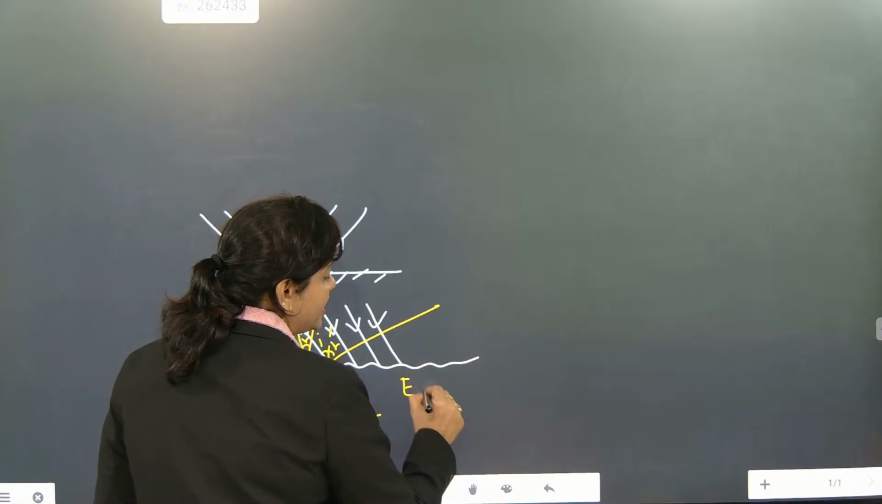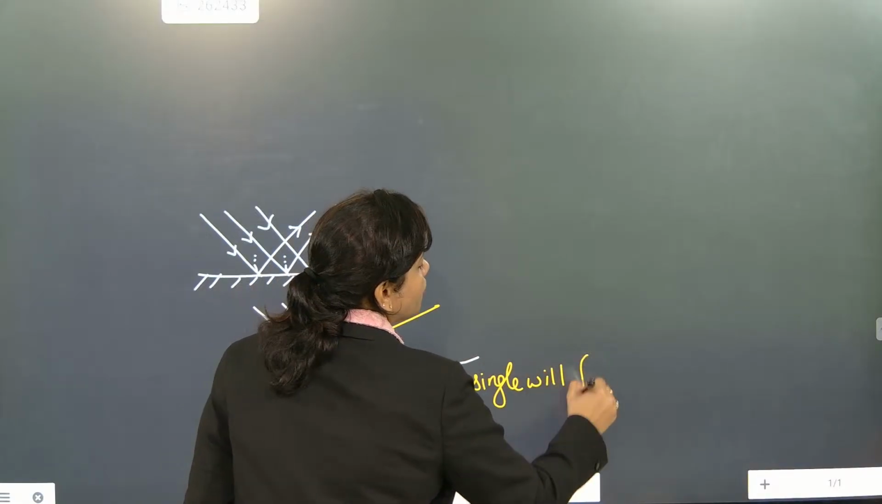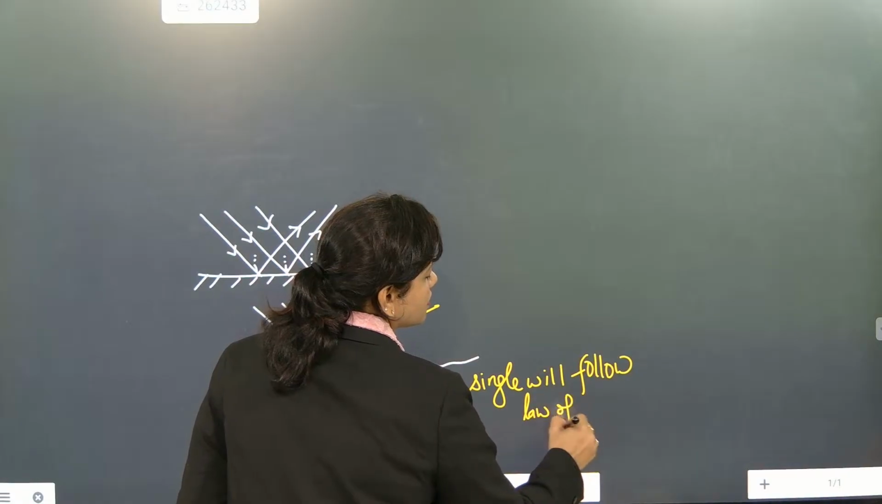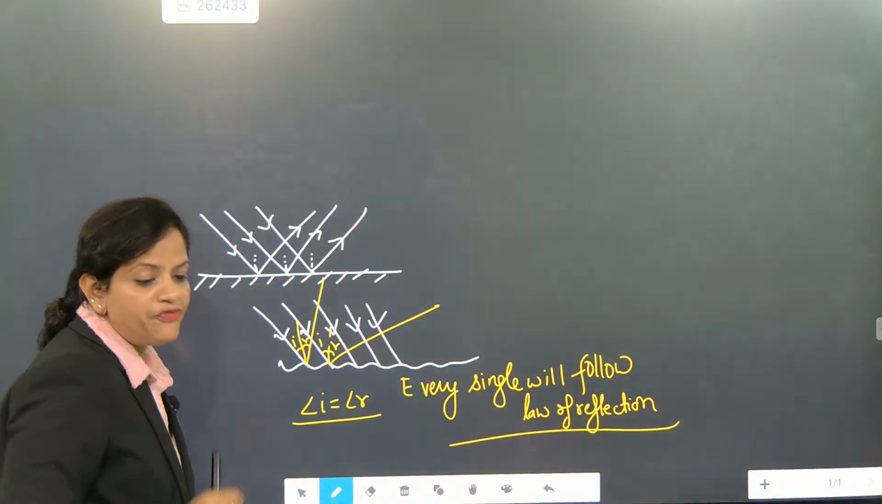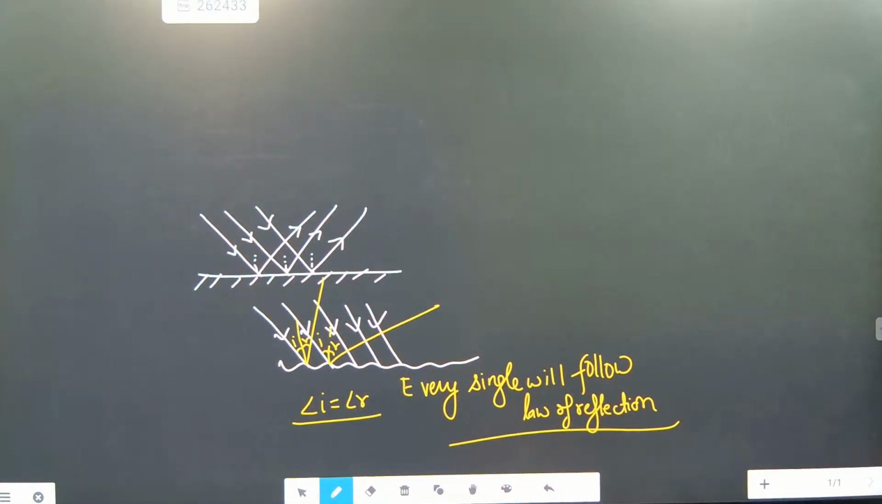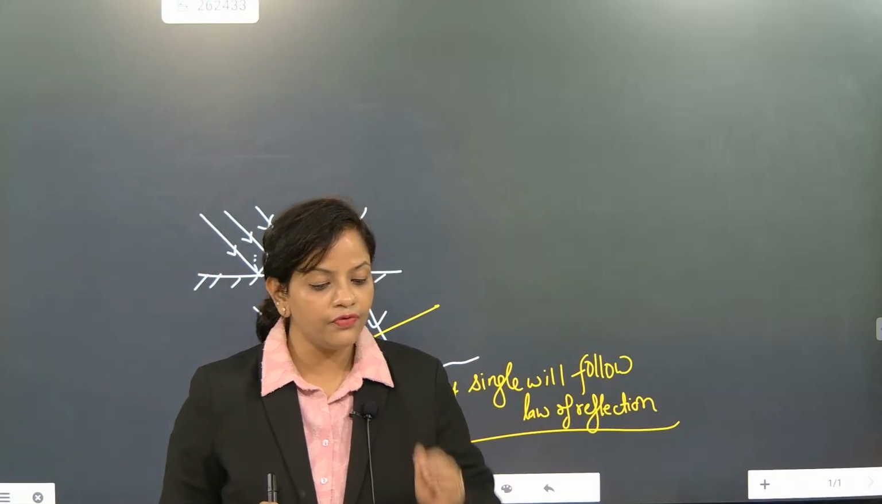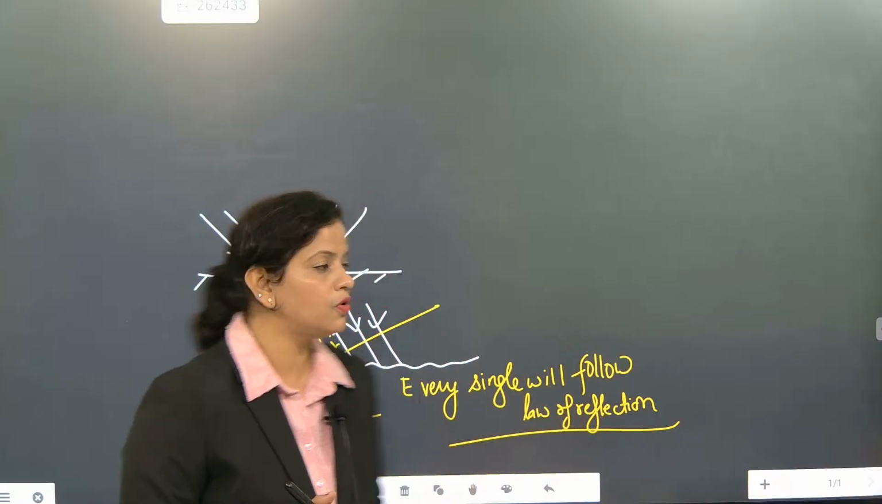That means every single ray will follow the law of reflection. What does this mean? Every single ray will follow what? The law of reflection. You need to understand it very carefully that every single ray will follow the law of reflection, but together they will not follow. So that means what?